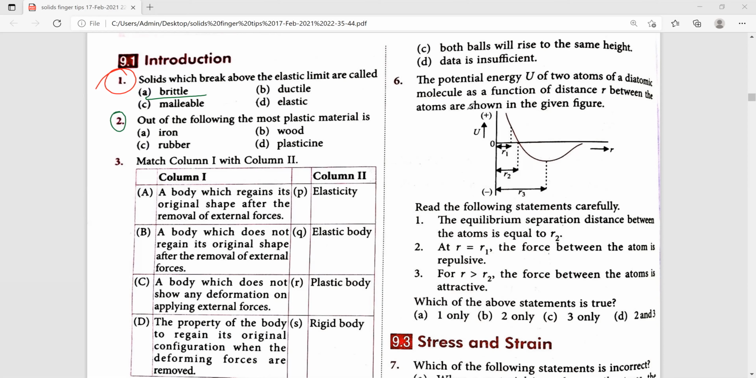Second one, out of the following, the most plastic material is. So they have given four options.